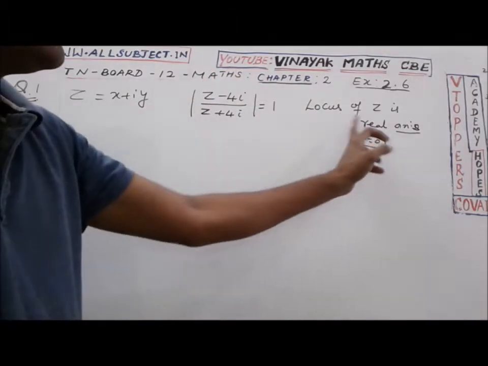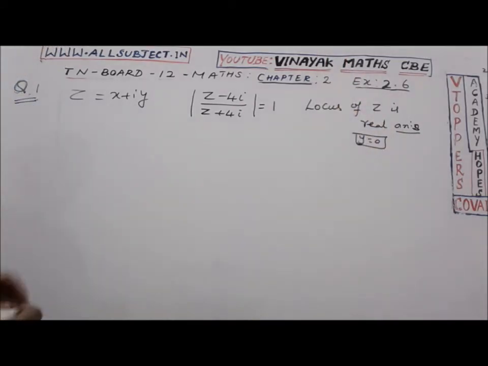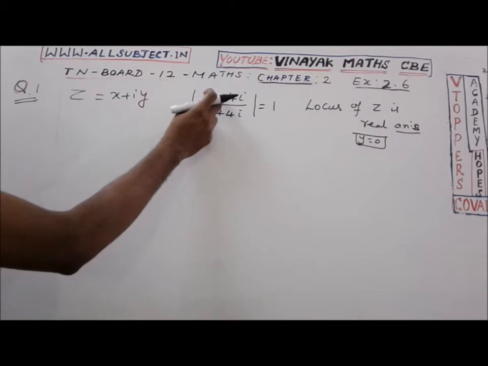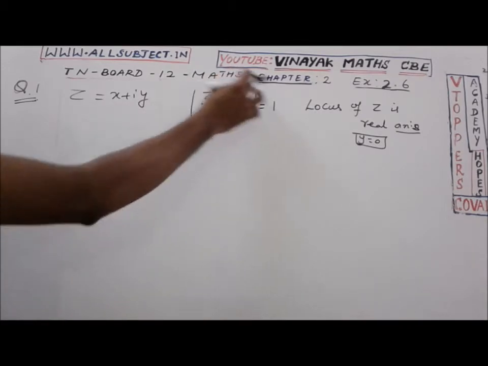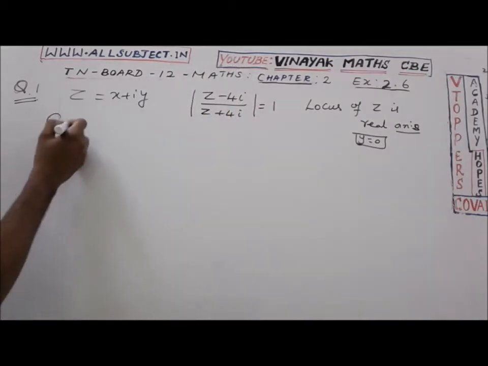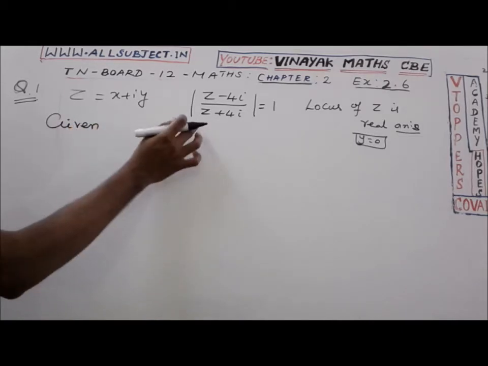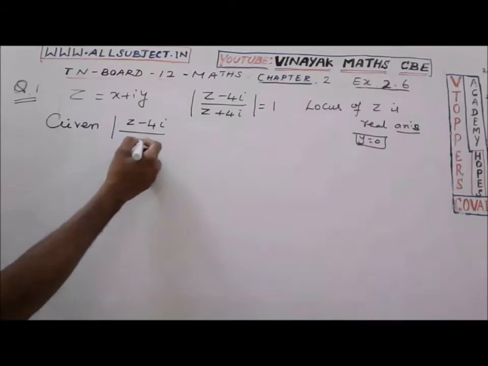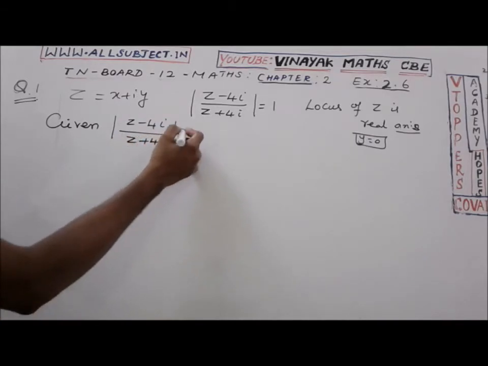we should prove that the locus of z is the real axis. Given z equal to x plus iy, we can substitute it. Before that, we can simplify the given condition: modulus of (z minus 4i) by (z plus 4i) equal to 1.